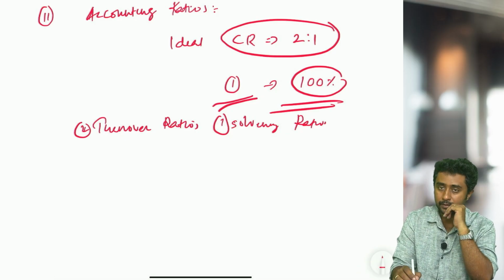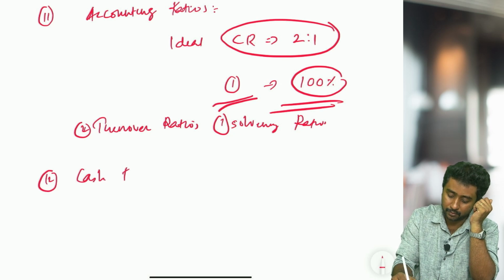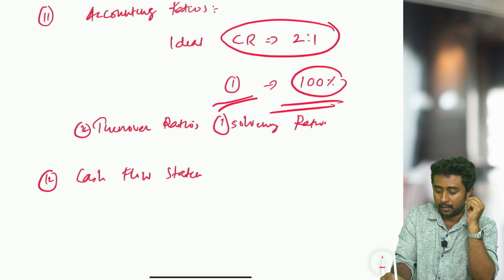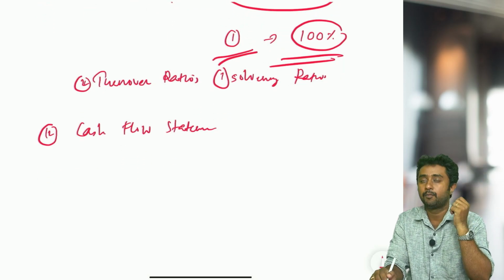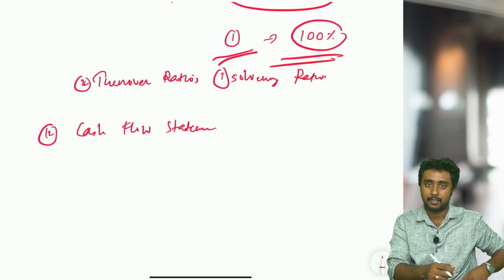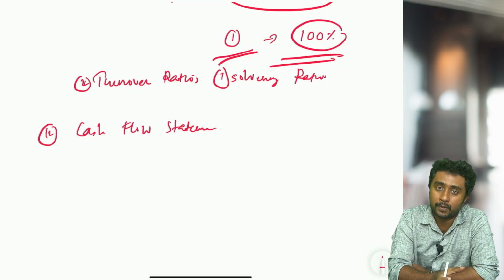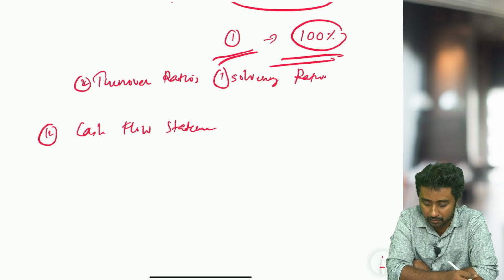So that ratio chapter is like that. Next topic, obviously, cash flow statement. Cash flow statement's importance, limitations, all these things are there, you have to go through. Then the cash flow statement is divided into three parts: operating, investing and financing activities. What are the operating activities? What are the investing activities? What are the financing activities? You have to go through them.